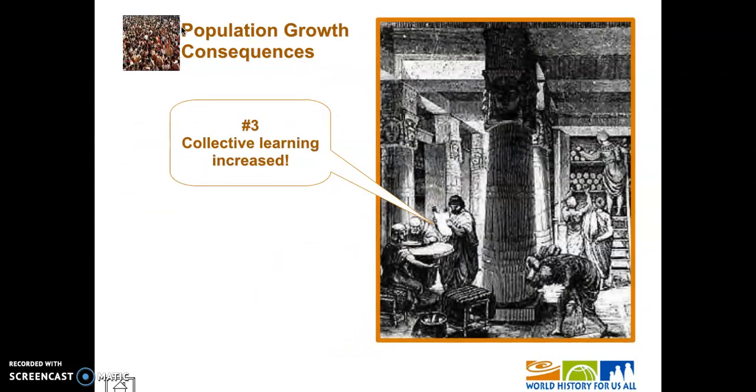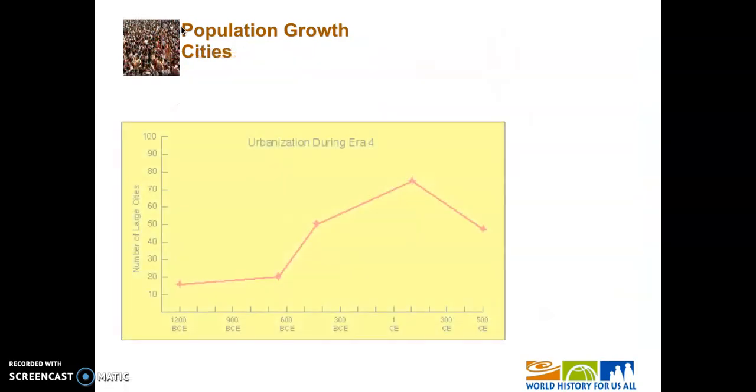Another consequence: collective learning will increase. And we talked about collective learning last time, right? Where you take information from the past and then you build upon it. And then you hand it off to the next generation and they build upon that, and they build upon that, right? So we couldn't have landed men on the moon if at some point somebody didn't invent the wheel, right? So things build off from each other. And that's going to continue to happen. And there are certain developments that we'll talk about a little bit later that are going to enable collective learning to increase faster than ever before.